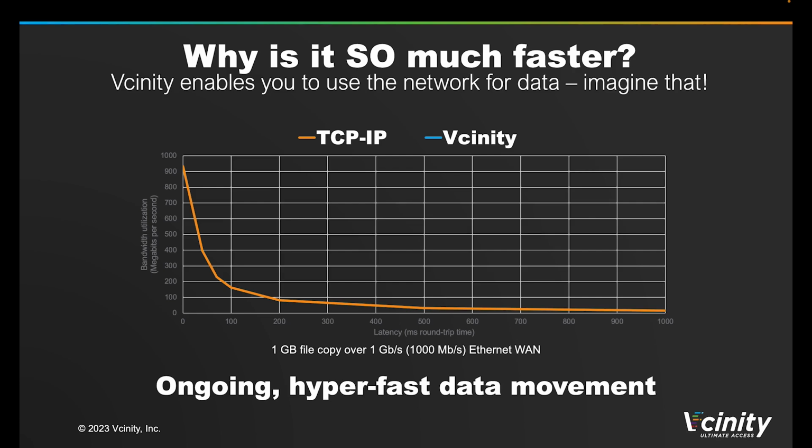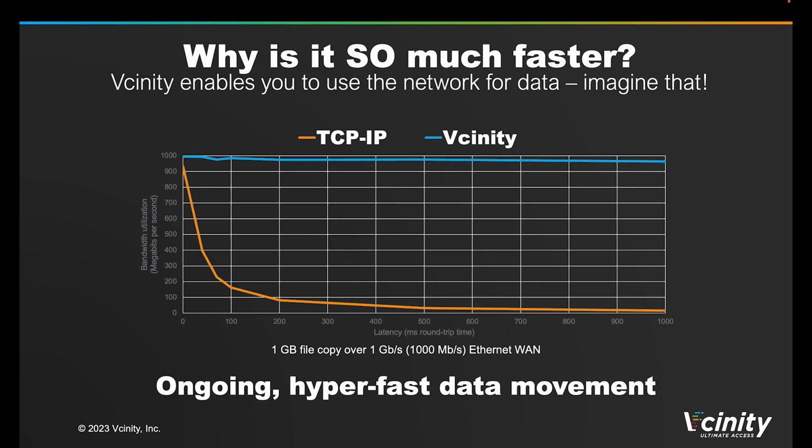Generally speaking, for every 10 milliseconds increase in latency on a network, the end-to-end performance of that network drops by roughly 50%. Before long, legacy networks are using more of the network for overhead than actual data. Vcinity, however, uses an incredibly efficient protocol across the WAN that allows for up to 95% of the network to be used for actual data throughput, with minimal overhead, even as round-trip latency gets into the hundreds or thousands of milliseconds. This results in a LAN-like experience even at global distances.